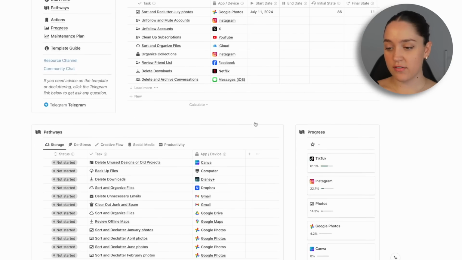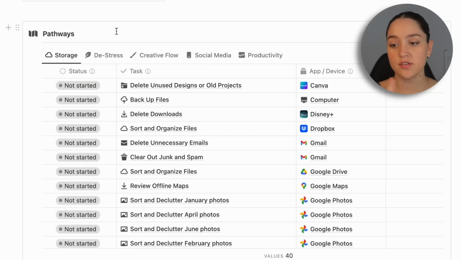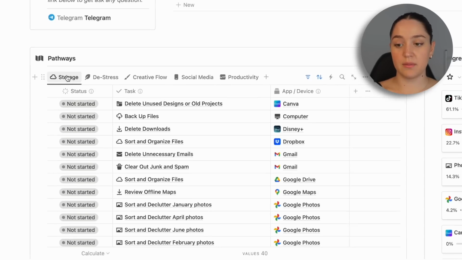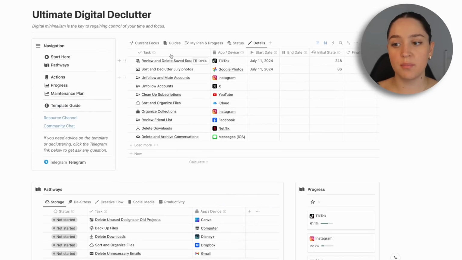The next section we have on the home page is the pathways. We're going to go into the pathways in detail in a second, but this is just a very quick overview of the five different pathways. So we have storage, de-stress, creative flow, social media, and productivity. You're going to understand more about this in a second, but this just lets you quickly go through the different pathways and schedule your next tasks.